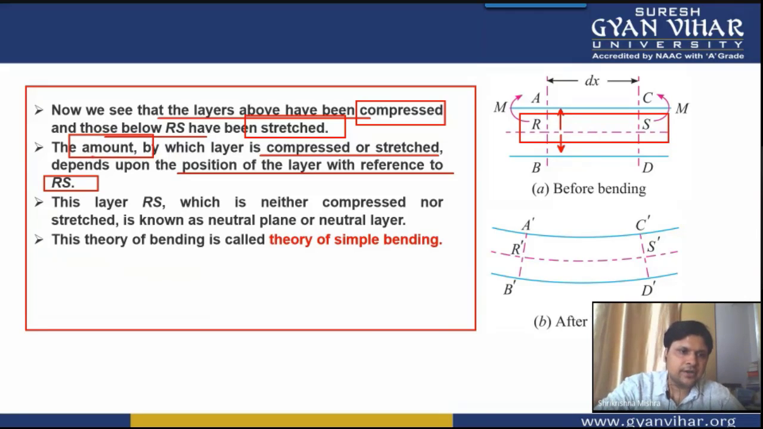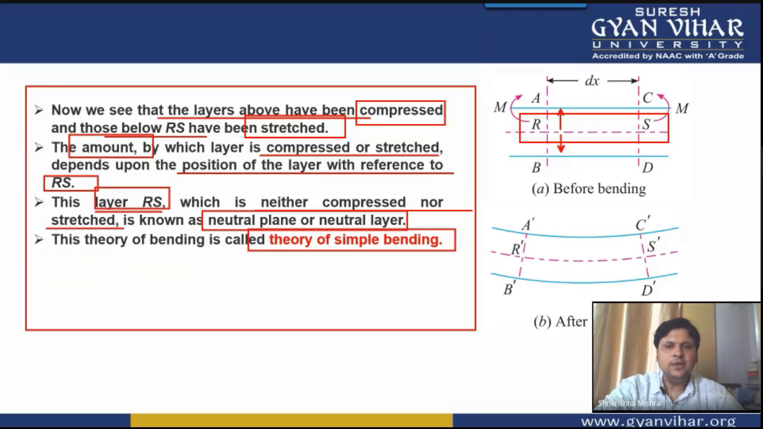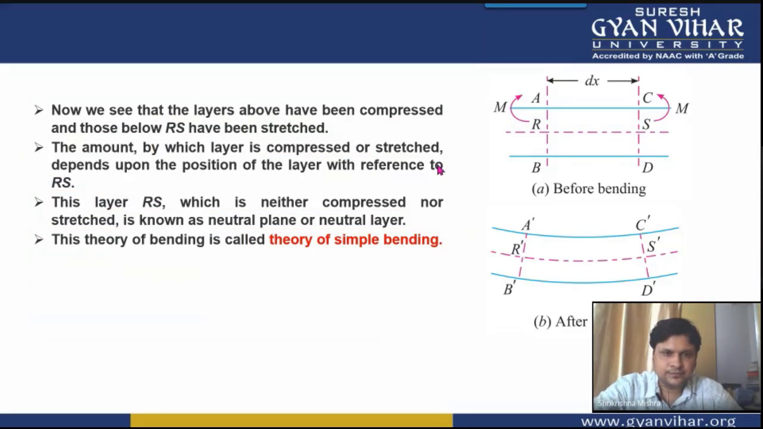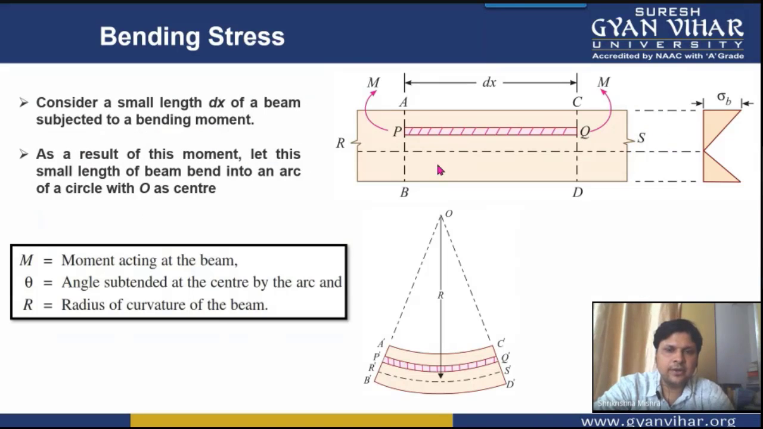The third conclusion is that the layer RS, which is neither compressed nor stretched, is known as the neutral layer or the neutral plane. And this whole theory is known as the theory of simple bending.